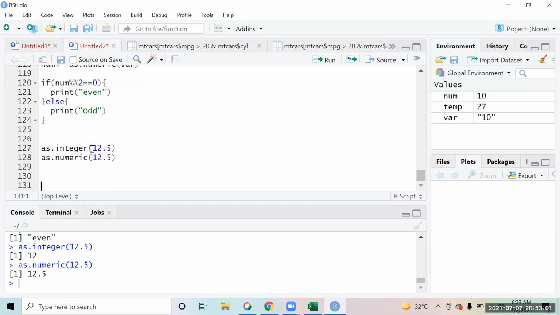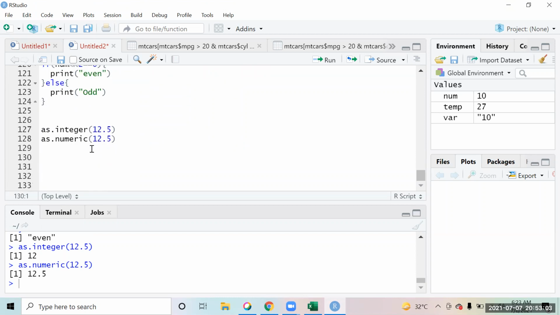Now the next scenario we see over here is loops. Loops are something that we use where you have to do the same iteration again and again. If there is something that you have to do 10 times, 20 times, 30 times, instead of writing the code 30 times, I will put all those things inside a loop.